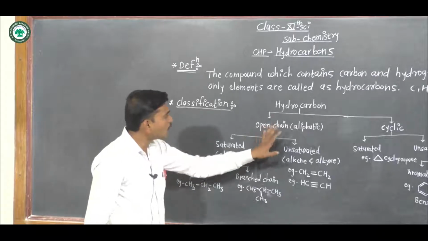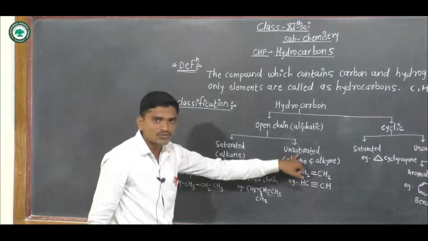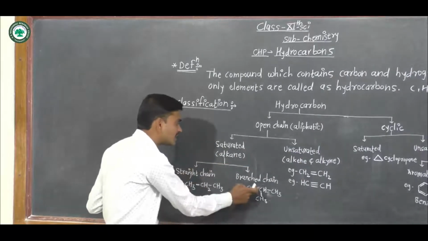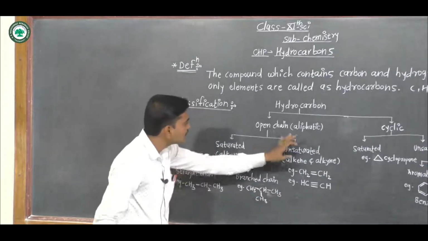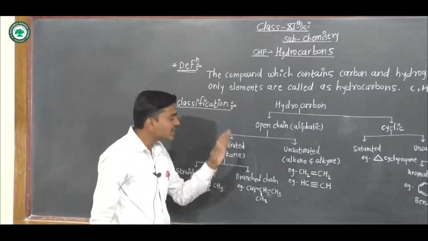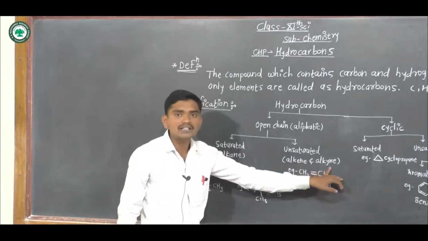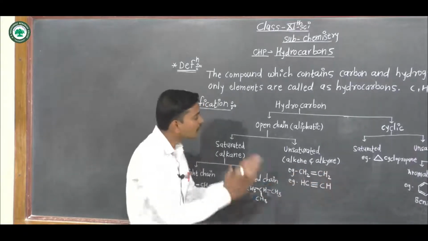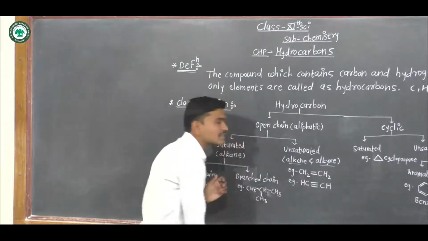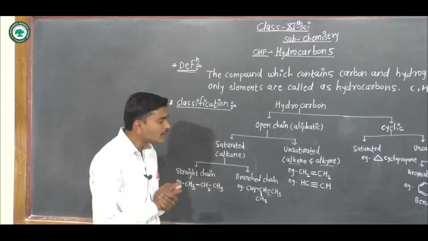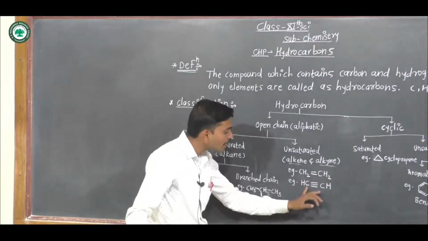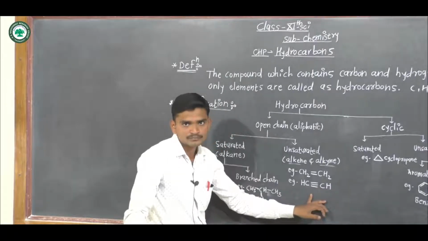The next subtype of open chain hydrocarbon is unsaturated hydrocarbons. We have discussed straight chain and branch chain in saturated alkanes, and this is unsaturated hydrocarbons. In unsaturated hydrocarbons, alkenes and alkynes are included. Alkene means carbon-carbon double bond and alkyne means carbon-carbon triple bond.